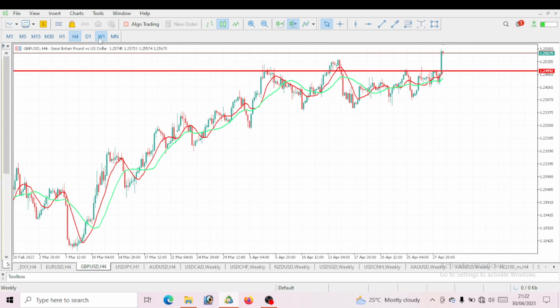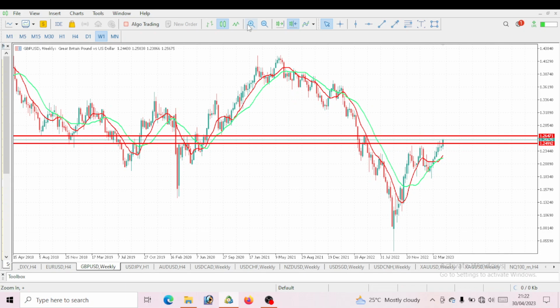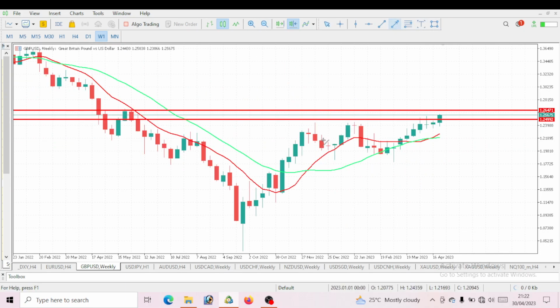So let's take a look at GBPUSD. Let's start with the trend first. We can see that this is kind of an uptrend move, right? We can also see we are trading above our 10 period simple moving average. You can see there's a bit of a cross here. Price is trading above our 10 period simple moving average, also trading above our 20 period simple moving average. So clearly this is still a buy movement.